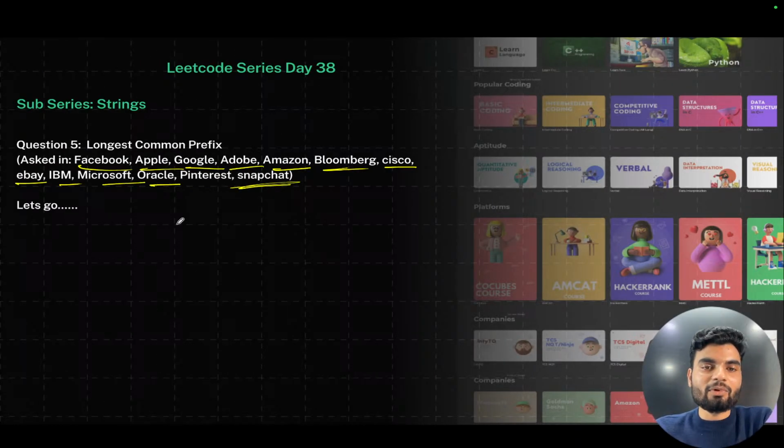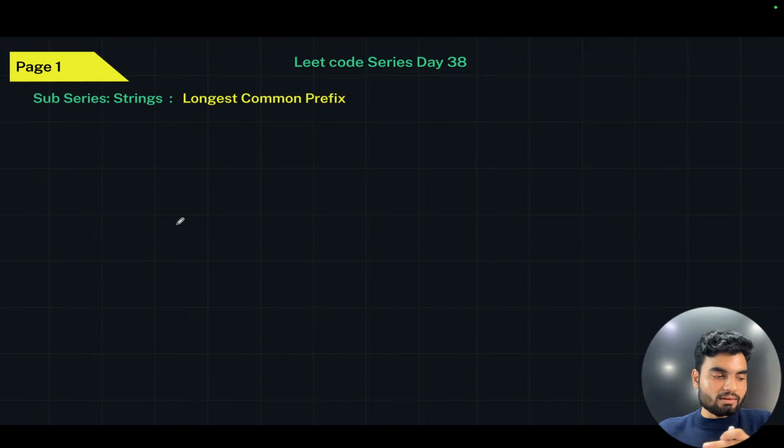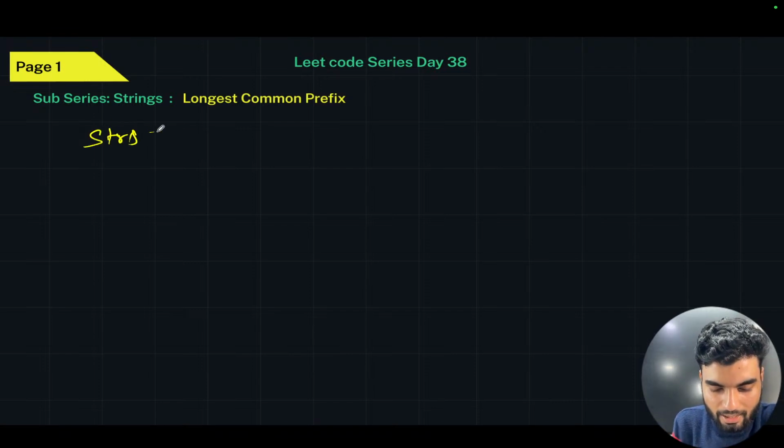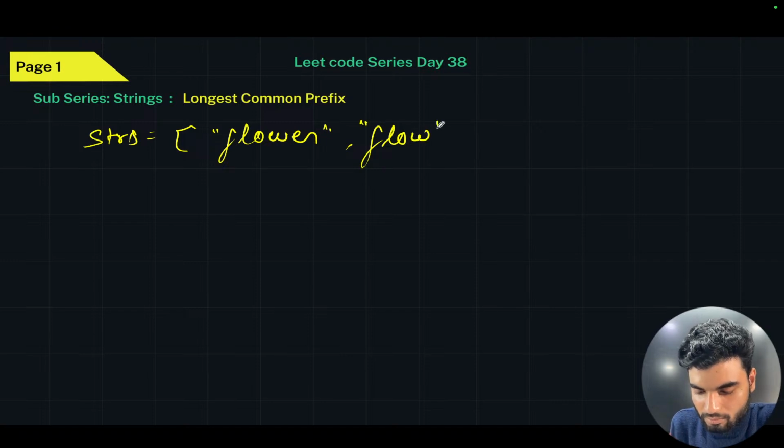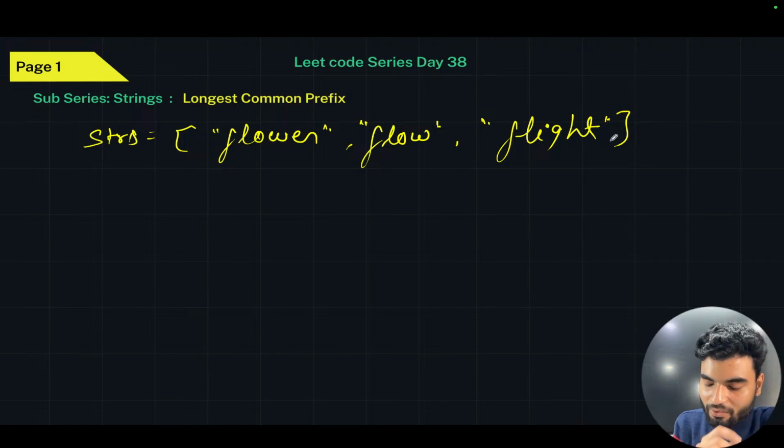The problem statement: we had one strs array, there we had flower, again we had flow, then again we had flight. What we want is a common prefix. Now F is common in all.